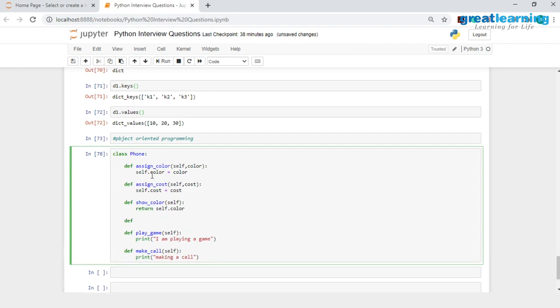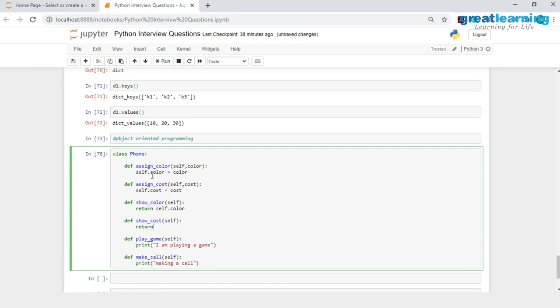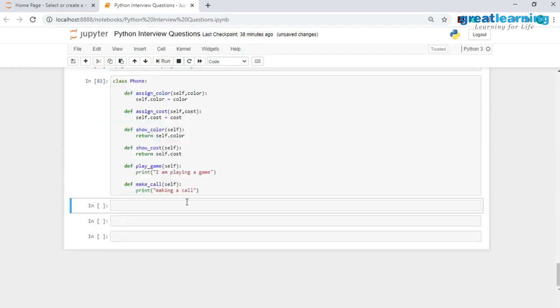Similarly, I would need another method to show the cost as well. So I will have show cost over here. This takes in one parameter, which is self, and I will go ahead and return self dot cost. So I have added these 4 methods over here.